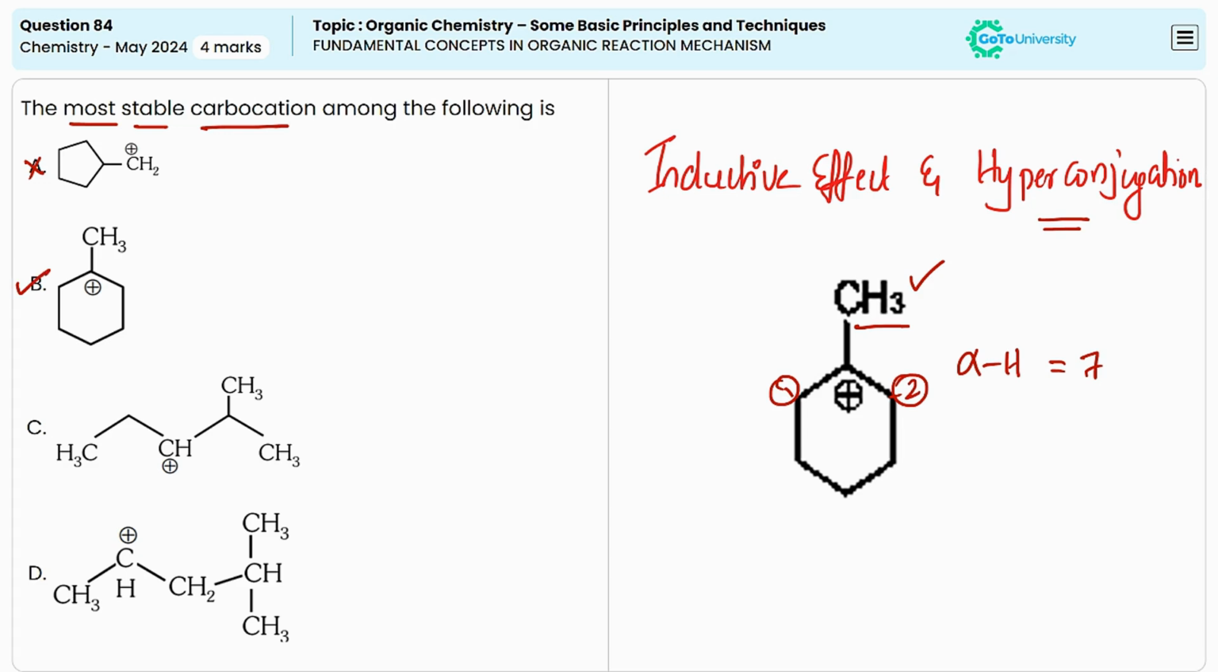If you compare options C and D, we can see C is a secondary carbocation and D is another secondary carbocation. But here, hyperconjugation and inductive effects are there, but compared to compound B, the effects are less. Now the correct answer is option B.